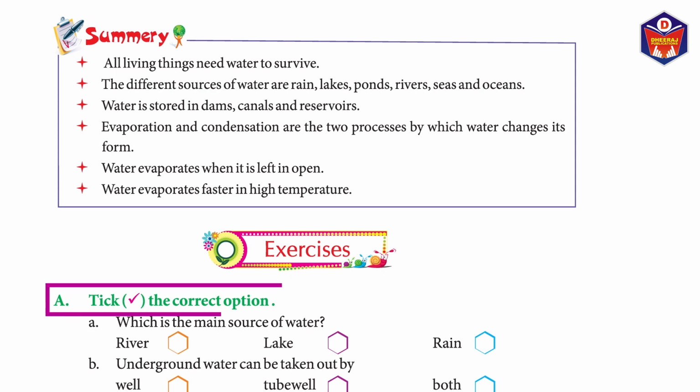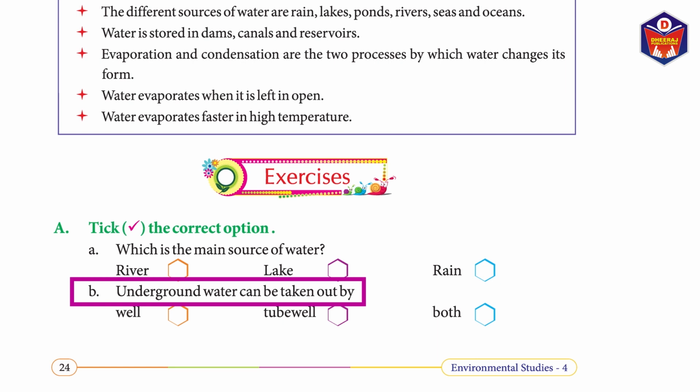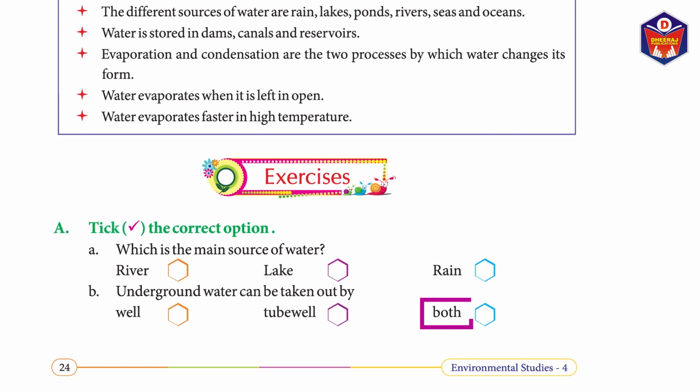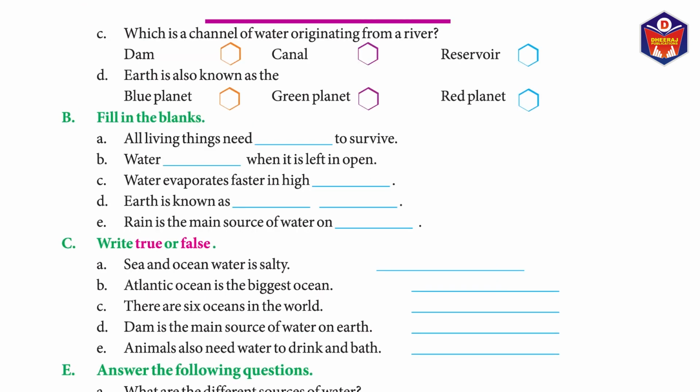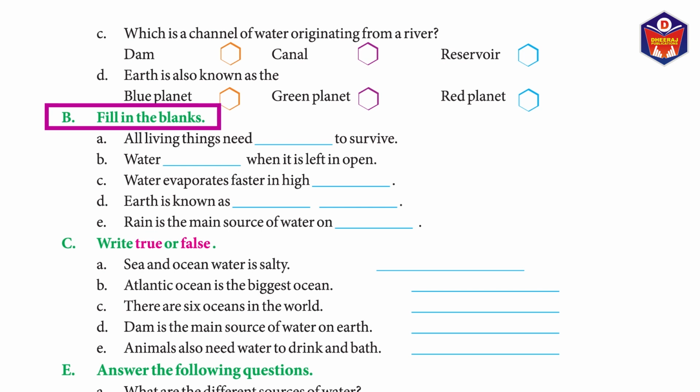Exercise. A. Take the correct option. A. Which is the main source of water? River, lake, rain. Answer. Rain. B. Underground water can be taken out by well, tube well, both. Answer. Both. C. Which is a channel of water originating from a river? Dam, canal, reservoir. Answer. Canal. D. Earth is also known as the blue planet, green planet, red planet. Answer. Blue planet.